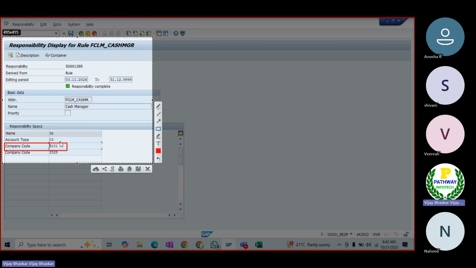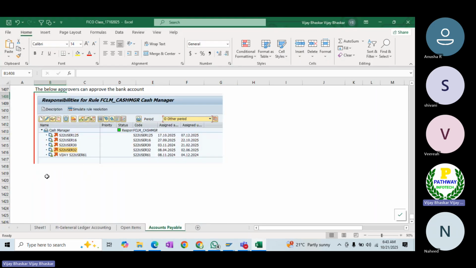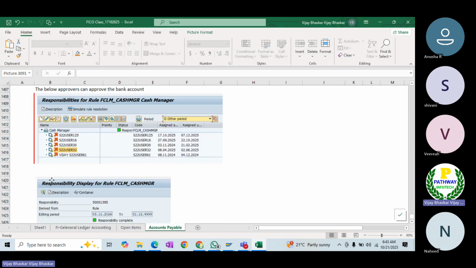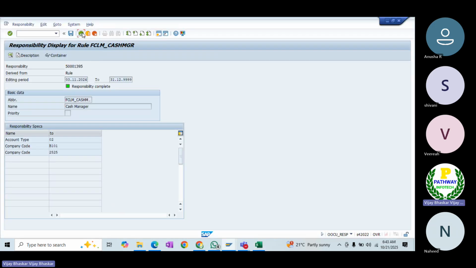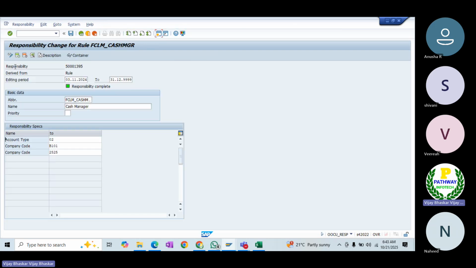In the role, you must map your company code and the account type. Account type, you can add multiple things here. Let's say now you have multiple company codes. Yes, obviously you can come back. See, now you want to add the same workflow for multiple company codes. Just click on this one, change, then keep the cursor where you want to add.